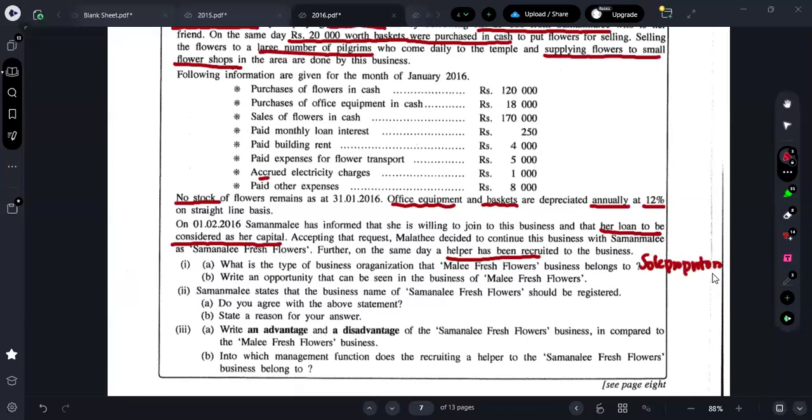Sole proprietor, cheap business. Next one is what? Write an opportunity that can be seen in the business of Mali Fresh Flower. They are asking for the opportunity of Mali Fresh Flowers.